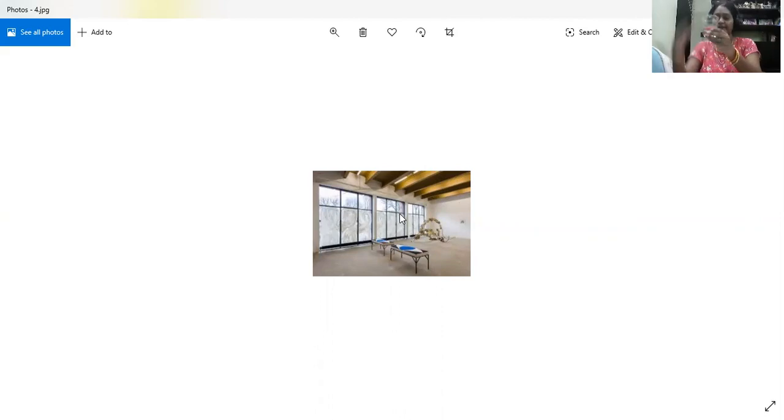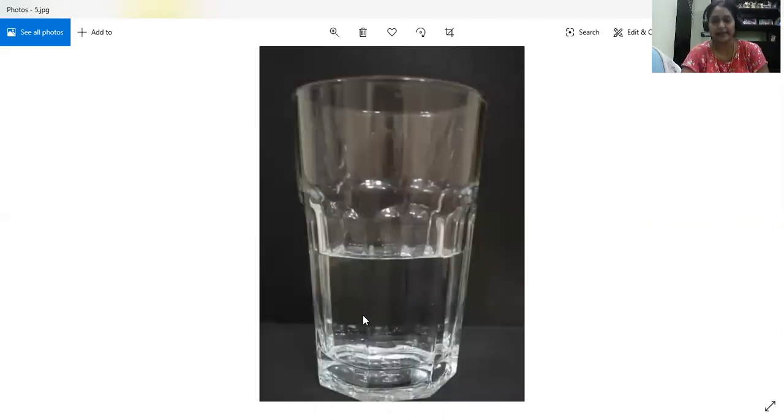Like I'm holding this glass, I can see through this glass also, whatever is there, because the light can pass through it. So those objects through which light can pass very easily and we can see through them are called transparent objects. Like this glass also, it is transparent. You can see through this.